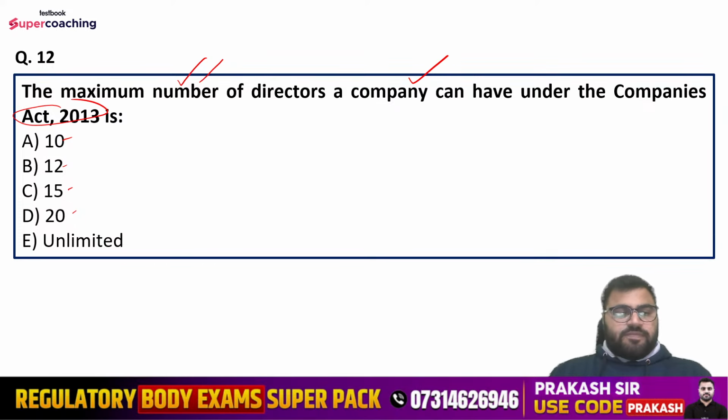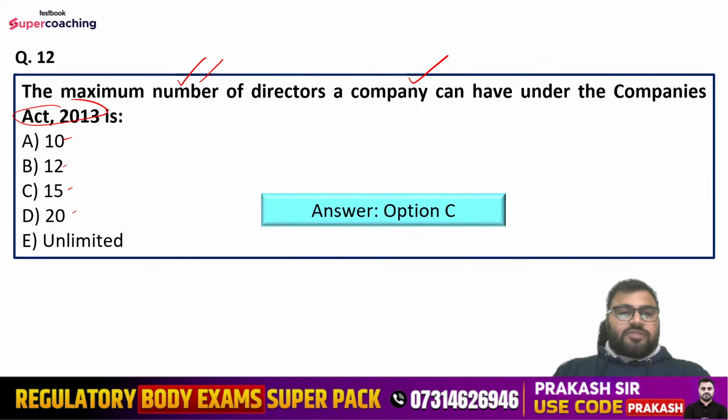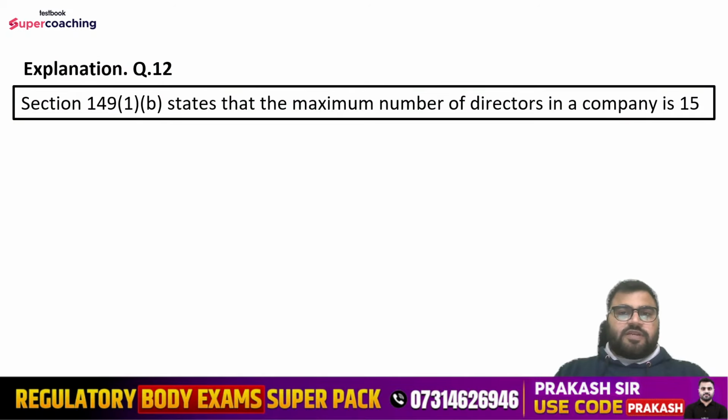Nilesh is saying C. So the right answer is option number C only, that is 15 directors, right? So the maximum limit is 15 directors.